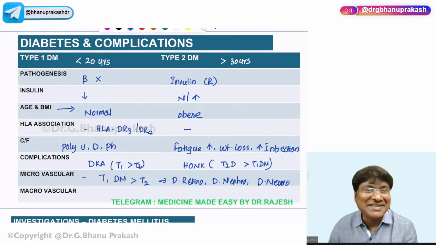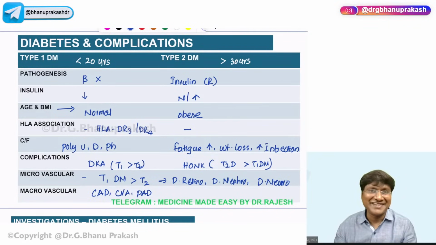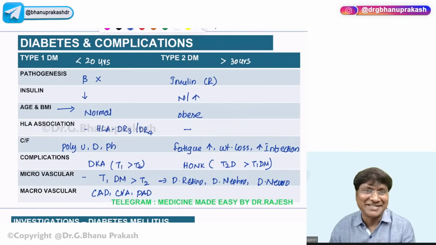What are the macrovascular complications? That includes coronary artery disease, cerebrovascular accidents, and peripheral arterial disease. These are the macrovascular complications. So this is a quick discussion of the entire diabetes mellitus.